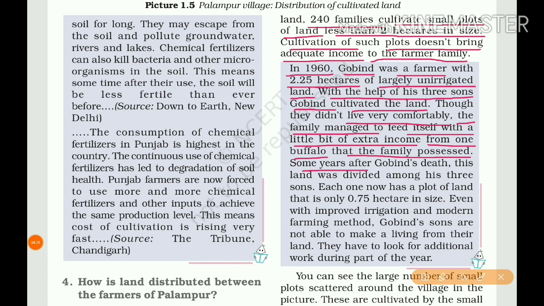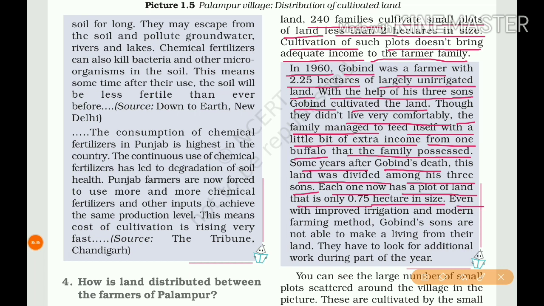Some years after Gobind's death, this land was divided among his 3 sons. Yes, after the father's death, the property is divided among the children. So the 3 sons divided it among them. Each one now has a plot of land that is only 0.7 hectare in size. So that medium-sized farmer's family has now turned into small farmers because they hold less than 2 hectares.